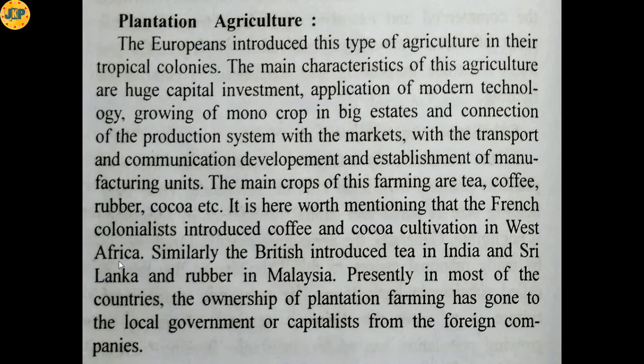Presently, in most of the countries, the ownership of plantation farming has gone to the local government or capitalists from the foreign companies. So at present, the plantation crop which was earlier under foreign companies has now gone to the local government of that particular area or into the hands of some capitalists, that means the rich people.